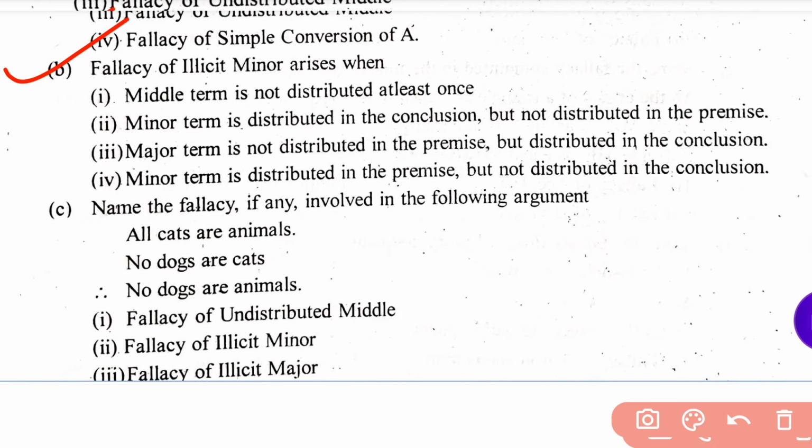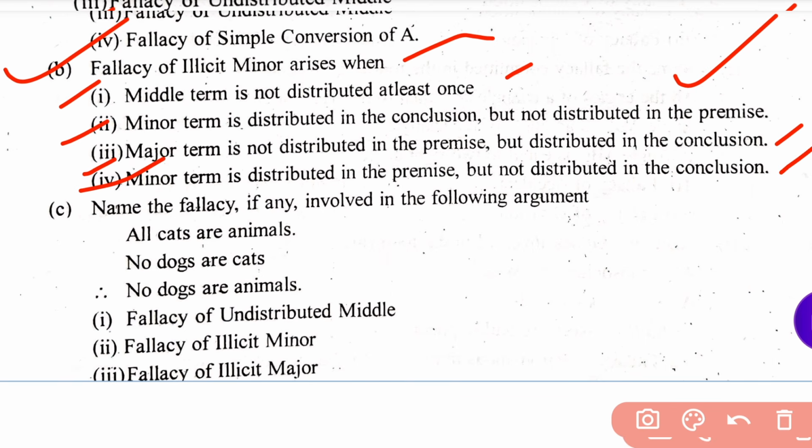Fallacy of illicit minor arises when? Option A: middle term is not distributed at least once. Option B: minor term is distributed in the conclusion but not distributed in the premise. Option C: major term is not distributed in the premise but distributed in the conclusion. Option D: minor term is distributed in the premise but not distributed in the conclusion.